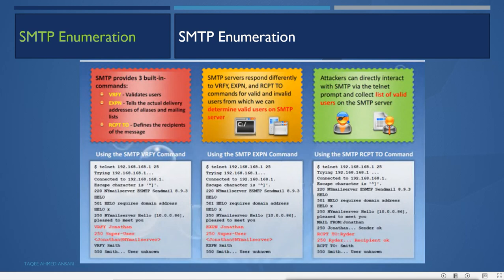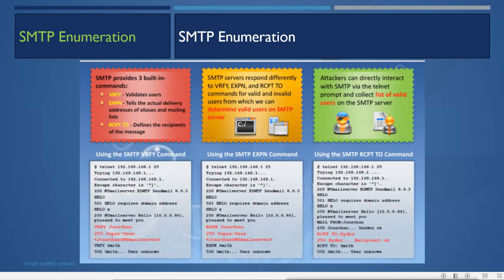So normally for mail addresses, sometimes users do create aliases. An alias is like a different name for the same user. So the email address will be different and the username will be different. With the EXPN command we can find the actual delivery address, the actual email address. RCPT TO defines the recipient of the message. This will define the recipient of the address.